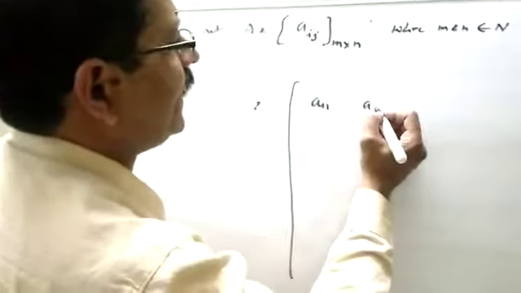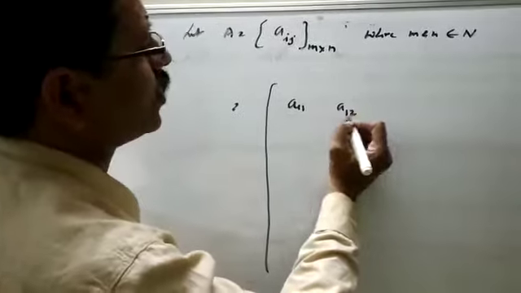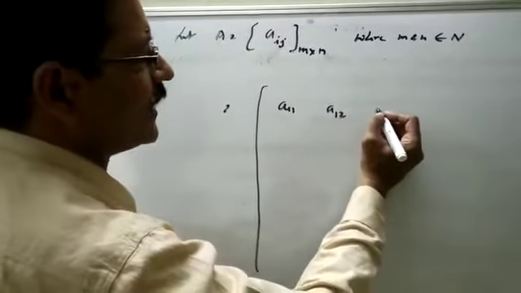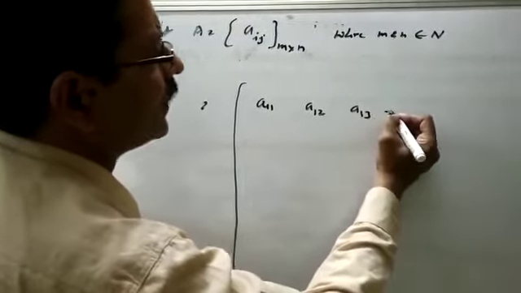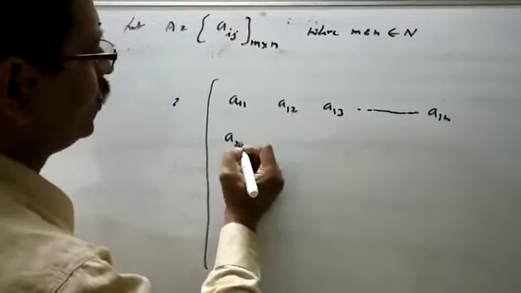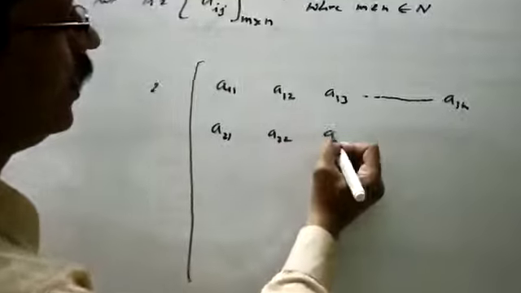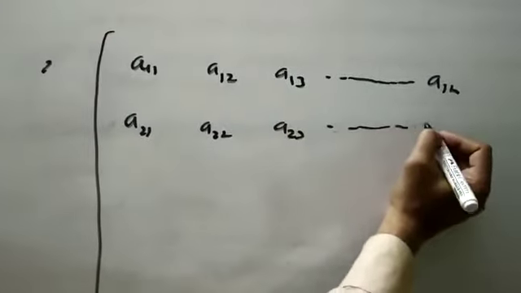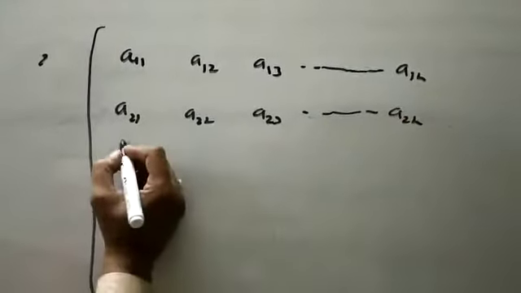A12 is the element of the first row and second column, A13 and so on, A1n, then A21, A22, A23 and so on, A2n.